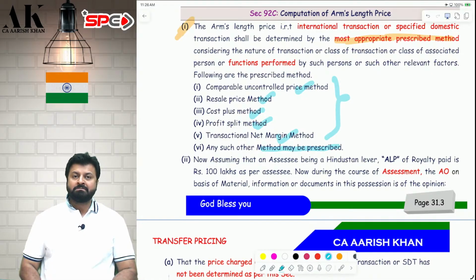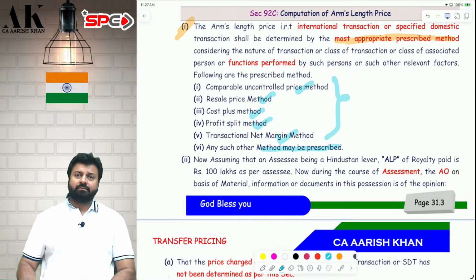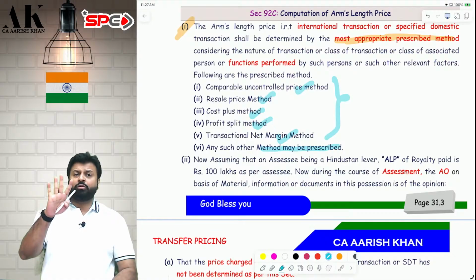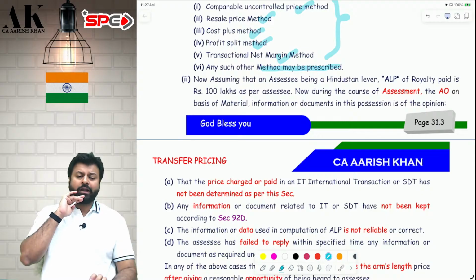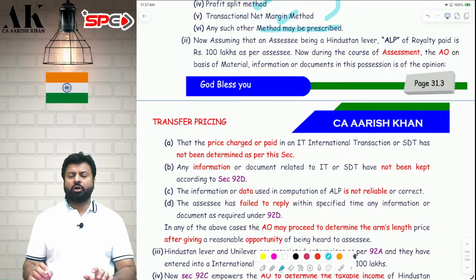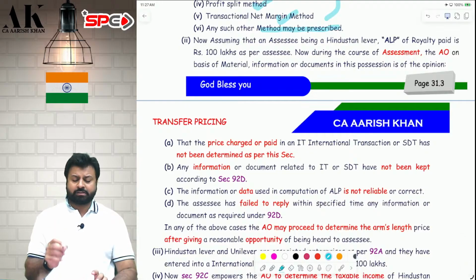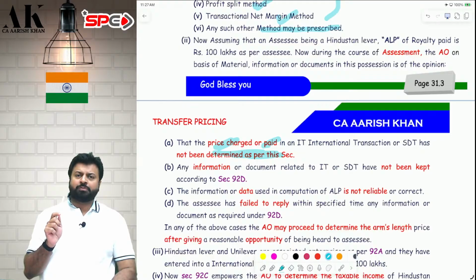Okay, understood, sir. After that, you file the income tax return, and then the AO has the power during the pendency of the assessment to determine the arm's length price if you do any of the 4 things. If he finds you doing any of the 4 things, he has the power to determine the arm's length price by issuing you a show cause notice. Sir, what 4 things should I not do so that the AO should not interfere in between? First, he should not be of the opinion that the price charged and paid is not as per this section. He should not be of the opinion that you did not follow the rules properly, you did not follow subsection 1 properly, you did not select the most appropriate method properly. He should not feel that.